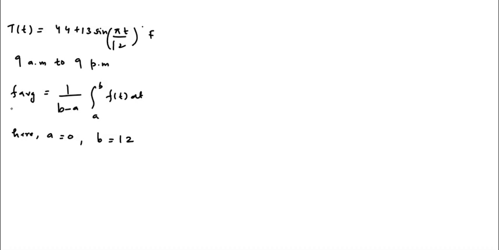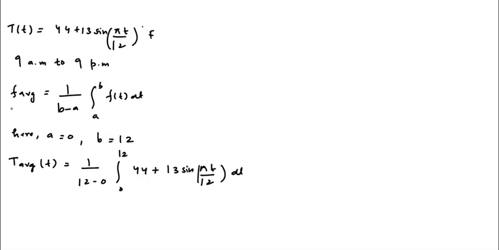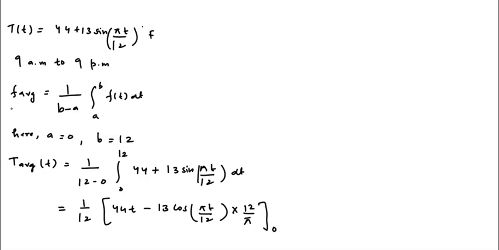So now the average temperature T will be equal to 1/(12 minus 0) integral from 0 to 12 of 44 plus 13 sin(πt/12) dt. So it will be equal to 1/12 and the integral of 44 will be 44t minus 13 cos(πt/12) into 12/π, and the limit is from 0 to 12.